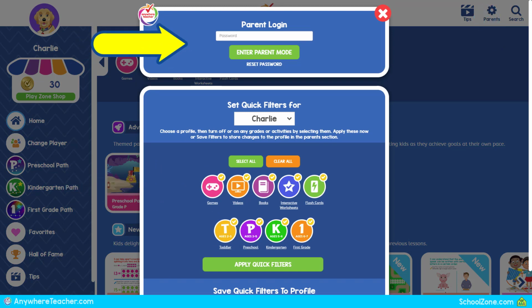You will need to use the parent login, enter your password, and select Enter Parent mode to make any changes to the saved filters.